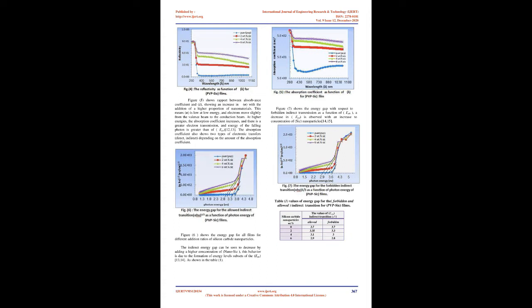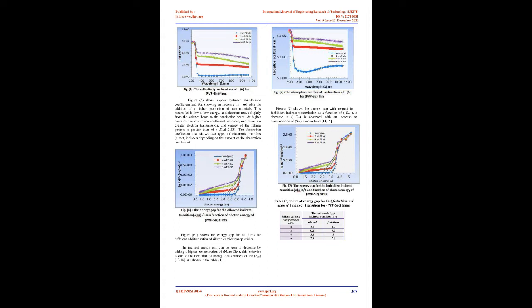After preparing PVP-SiC films, Figure 2 shows an increase in the absorbance spectrum when the SiC nanoparticle concentration increased, due to the increase in the number of particles and atoms along the path of light. We notice from the figure that the absorbance decreases at the wavelength 380 nm. At the absorption edge, the incident photons do not have sufficient energy to interact with the atoms.